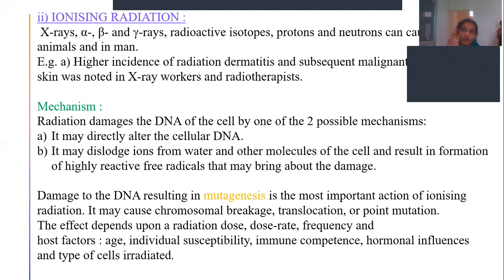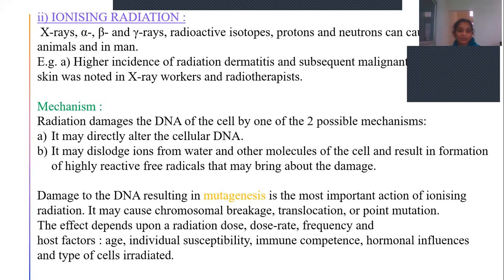First, because of exposure to radiation, it causes radiation dermatitis, and if it is further exposed to those kinds of radiations, it causes subsequent malignancy of the skin. This is commonly seen in workers in X-ray centers, X-ray workers and radiotherapists. So in those workers you can see these kinds of cancers.